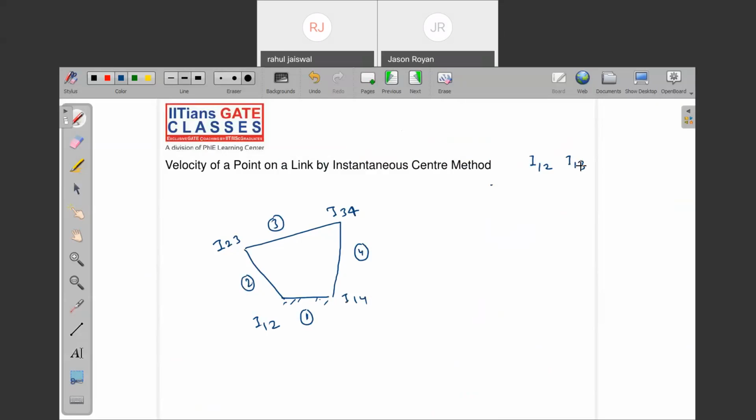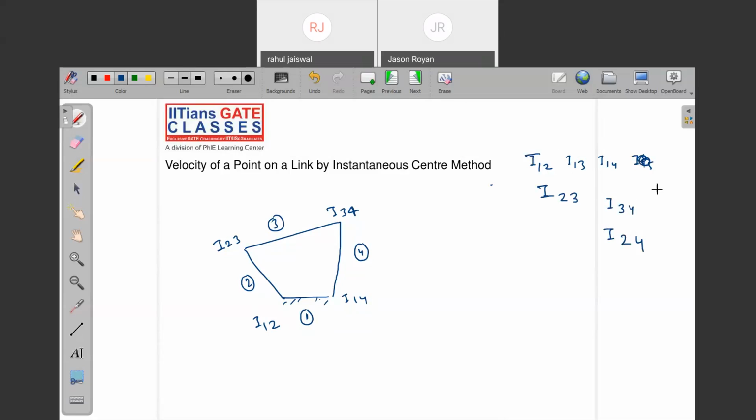I12, I13, I14, I23, I34, and I24. Yes or no? Because I12 and I21 are both the same, I13 and I31 are both the same. Are you getting my point?